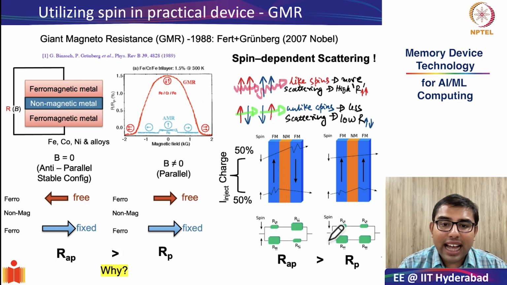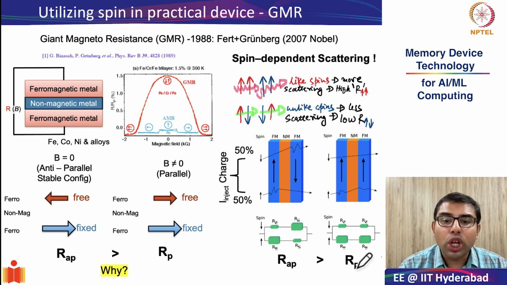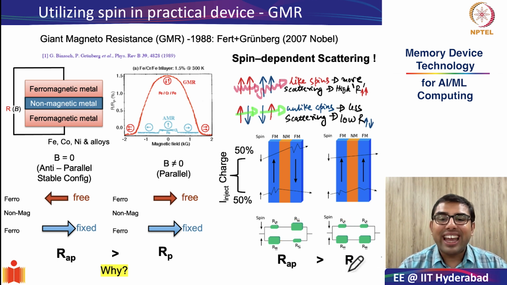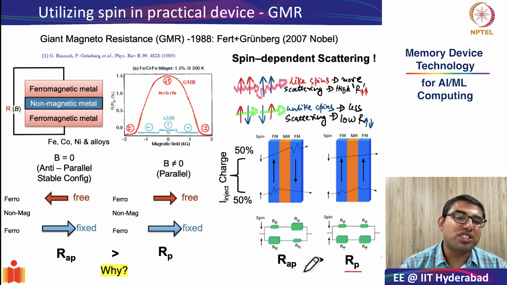And the reason is that here 50% of the spin sees only low resistance, whereas the other 50% sees very high resistance, whereas in the anti-parallel configuration, both spin up and spin down see high resistance. Therefore the overall resistance experienced by the device in parallel configuration is a low resistance state, whereas anti-parallel is a high resistance state.